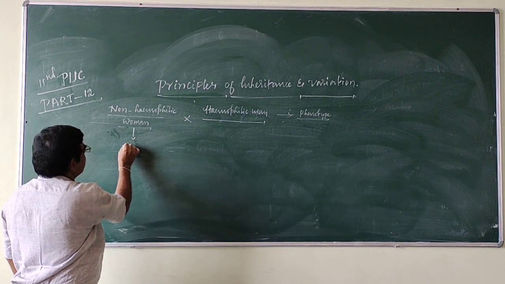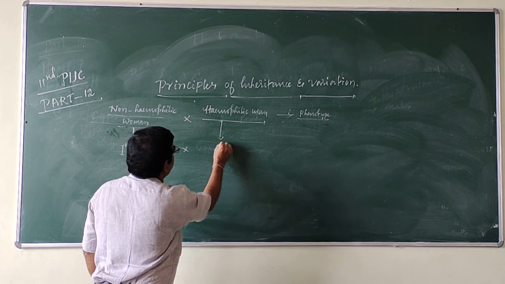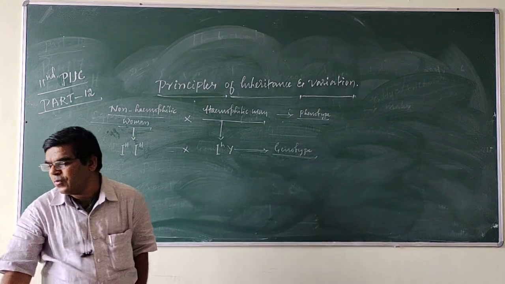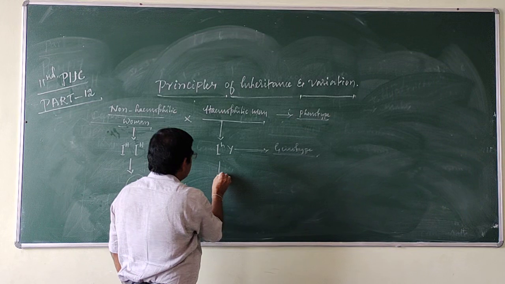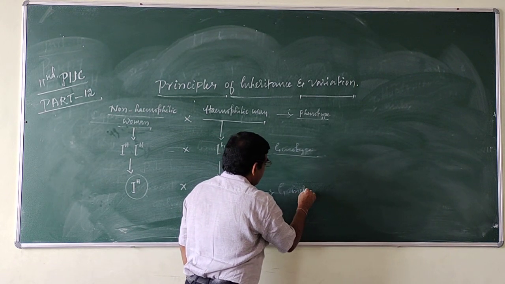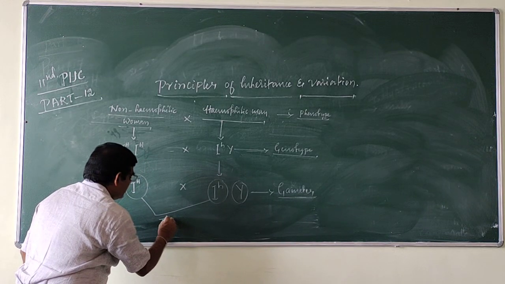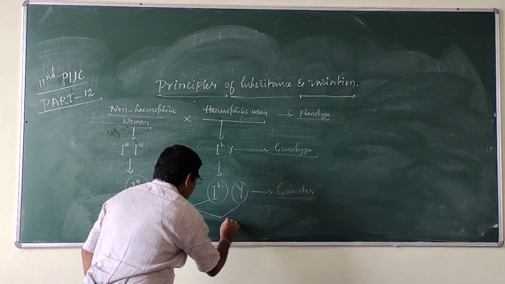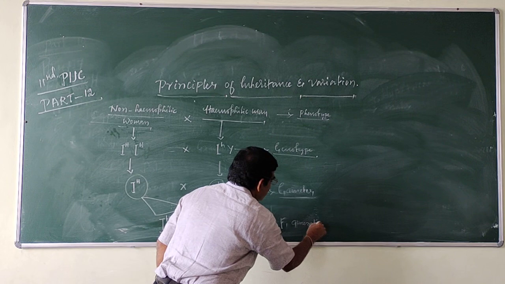Then genotype: non-hemophilic woman is IH IH, and hemophilic man is Ih Y. Then gametes.